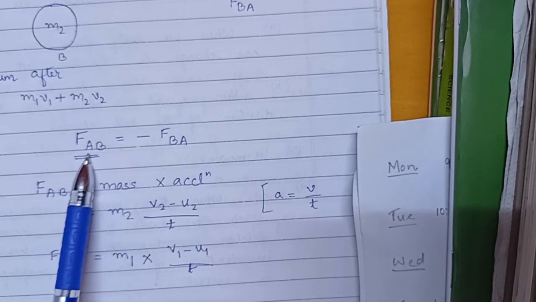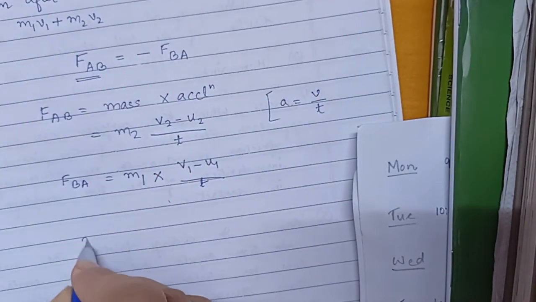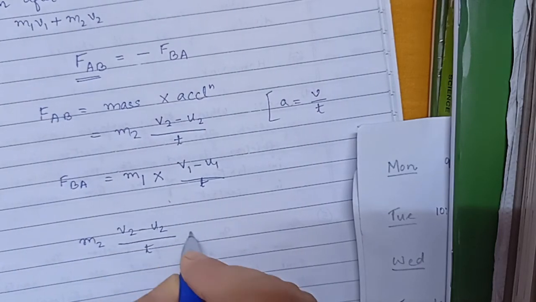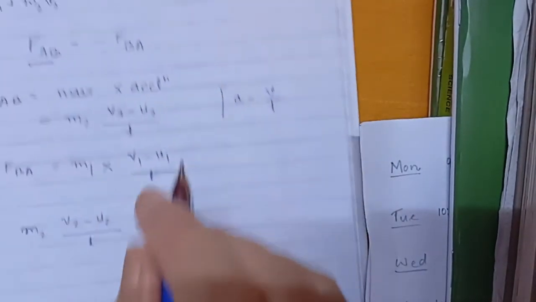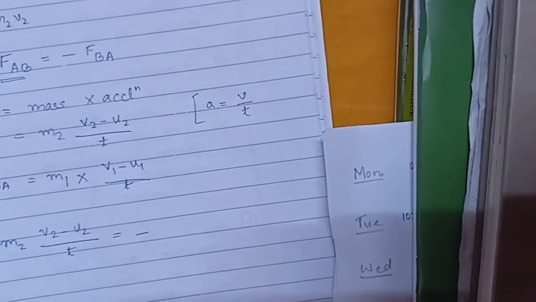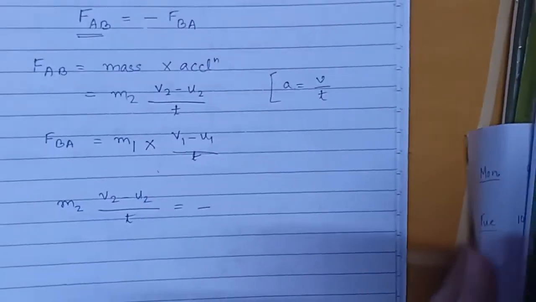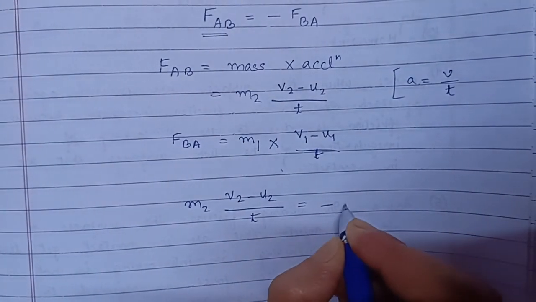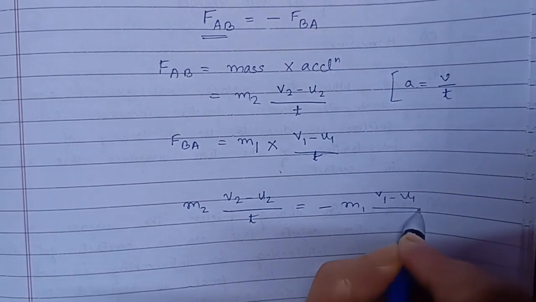Since we get this equation from Newton's third law, just equate these two. m2 into v2 minus u2 by t equals minus, we have to keep the minus from Newton's third law, m1 into v1 minus u1 by t.